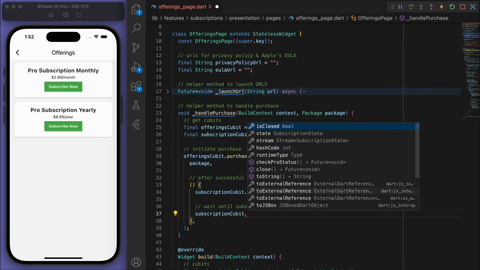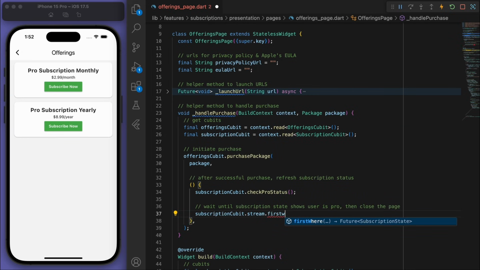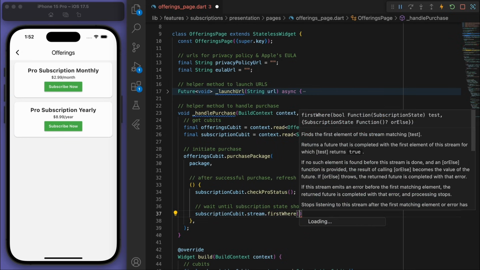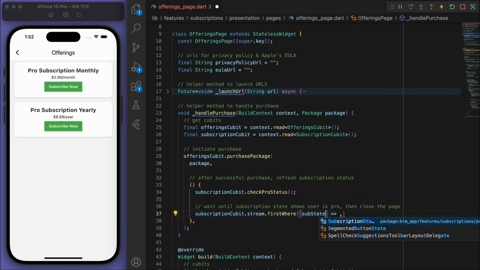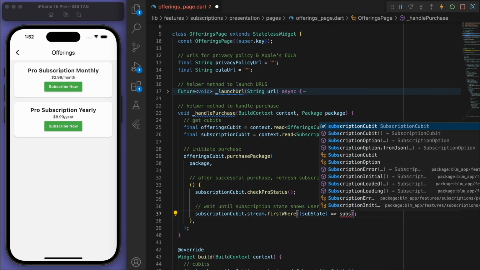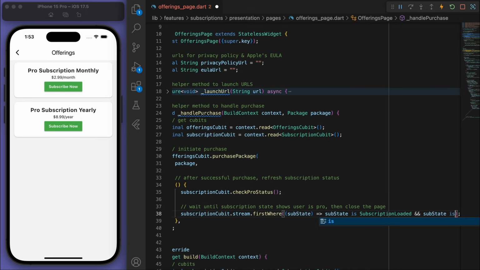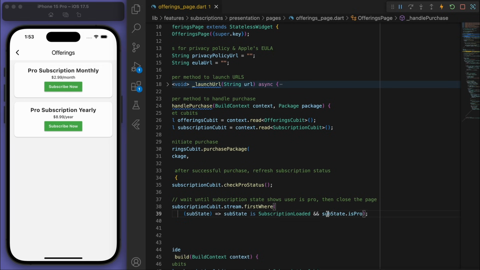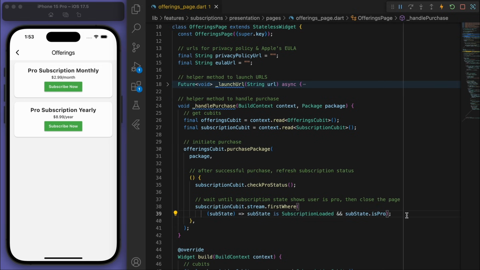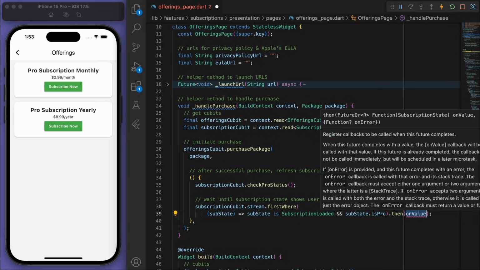So if you go to your cubit, we can listen to the stream. And the first time that the sub state is loaded, and the person is a pro, then I just want to pop this screen.